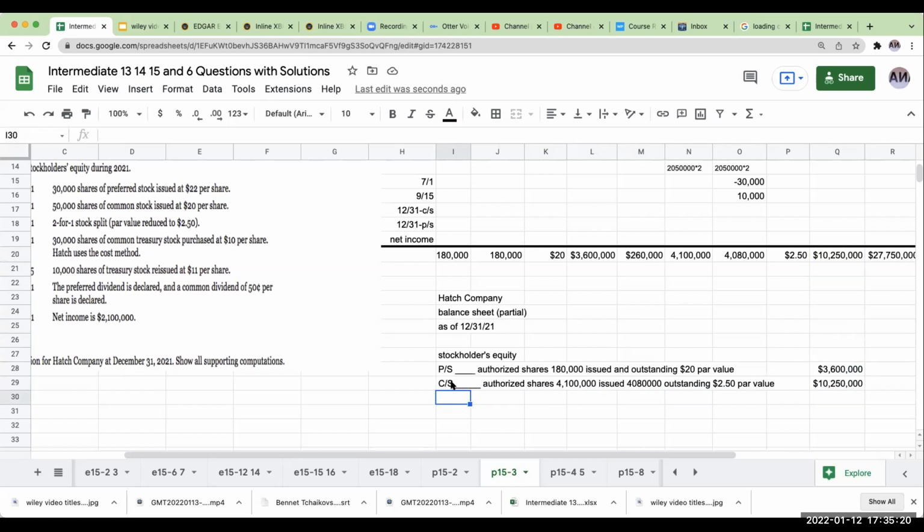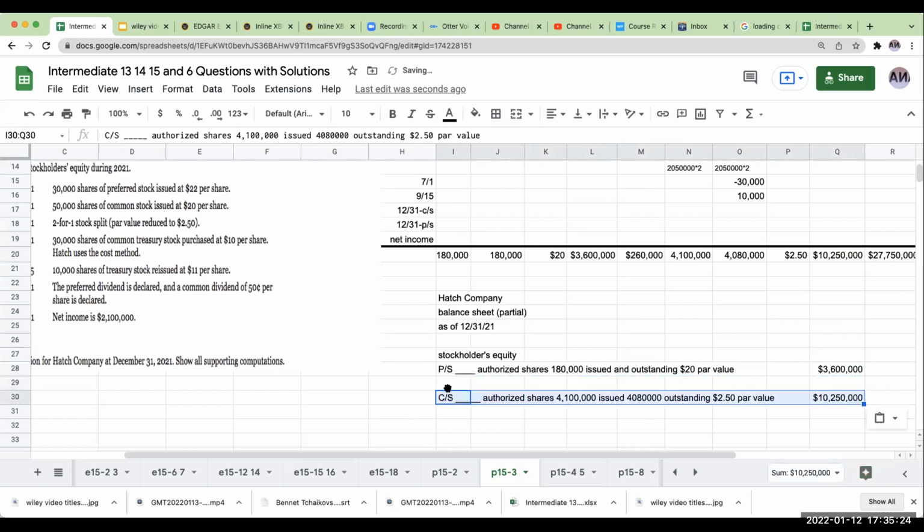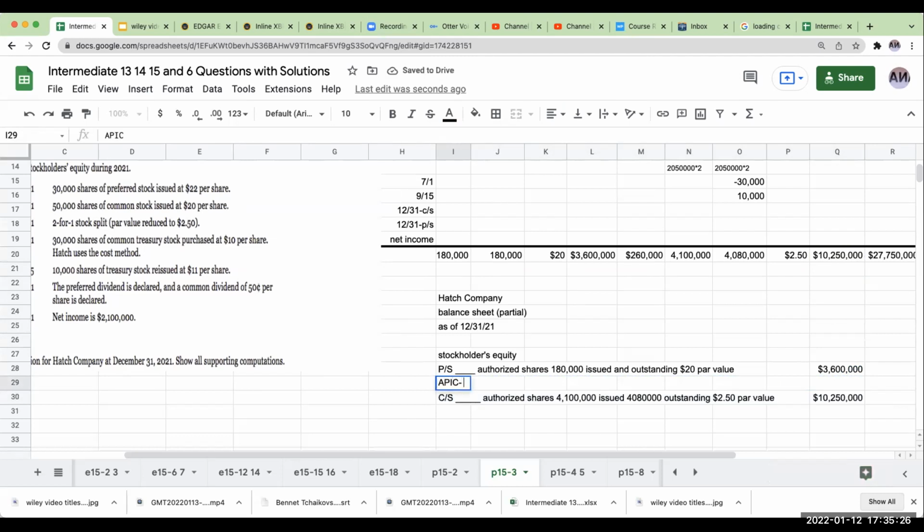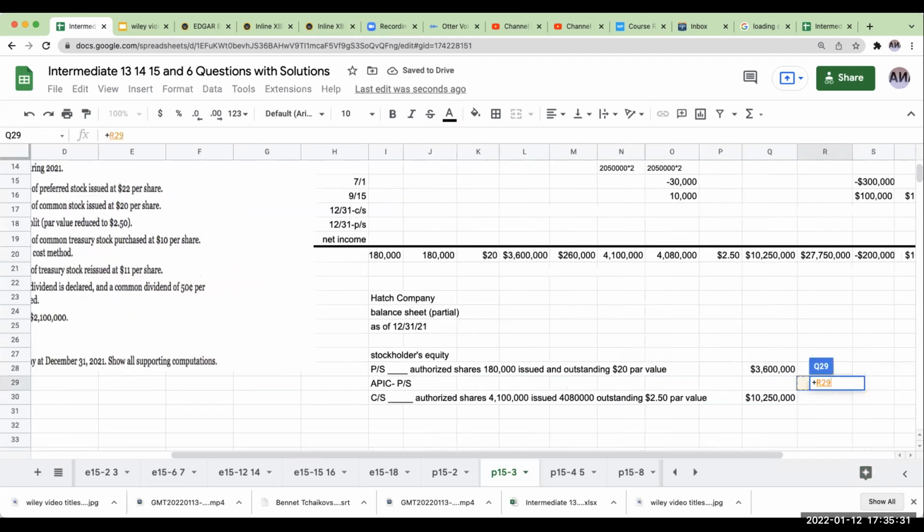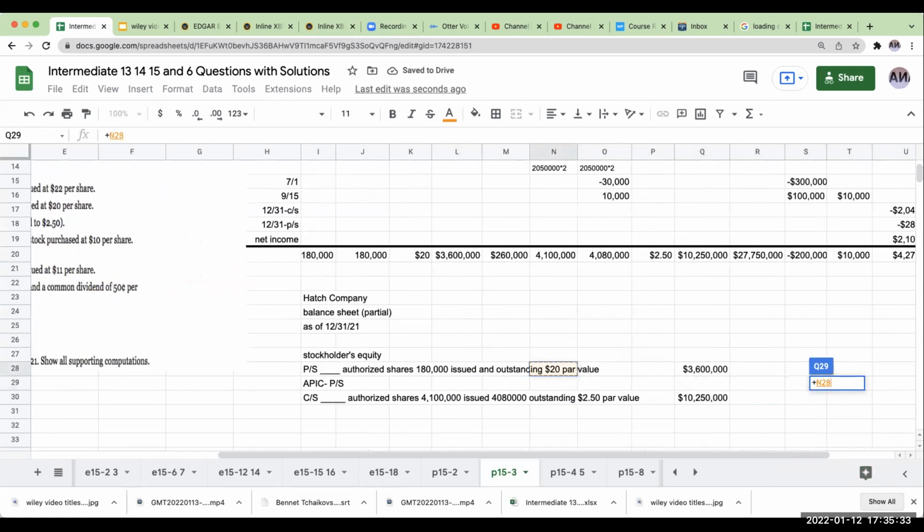You know what? This is not the way I would do it. Let's go here. So we're going to have additional paid-in capital, preferred stock. This is going to be 260,000.